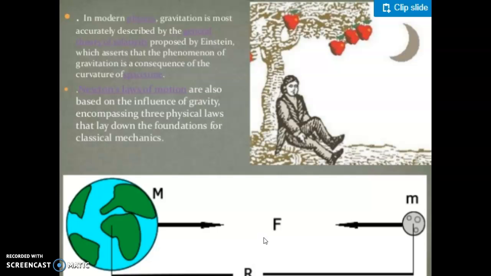So you now have the basic idea of gravitational force, and you can now briefly explain all the four forces. In the next video we will discuss the other forces.